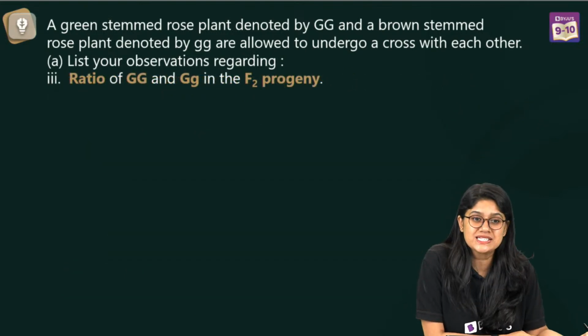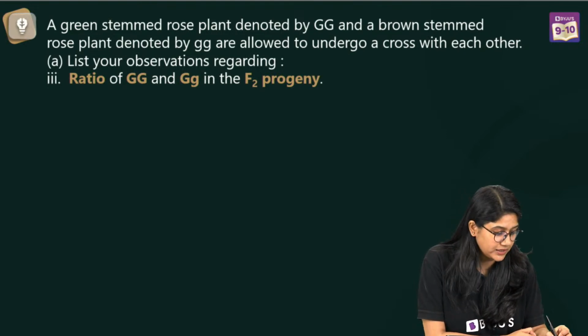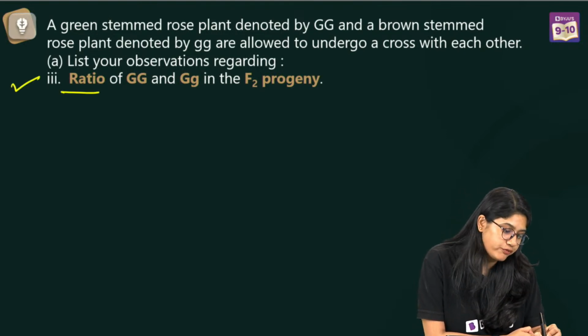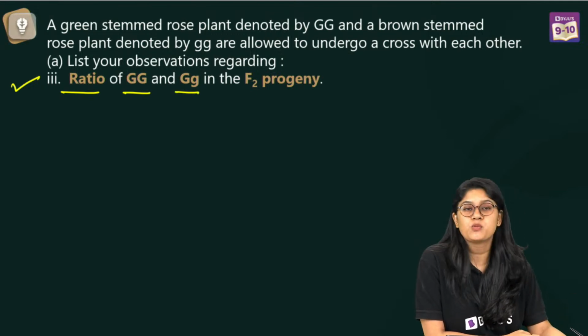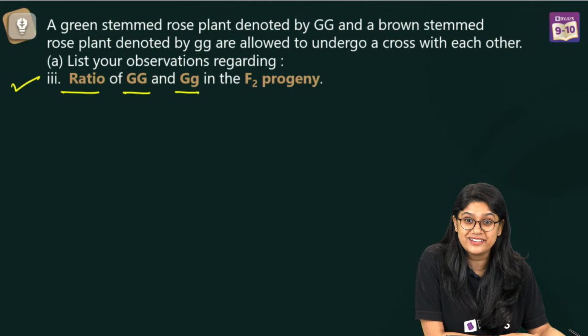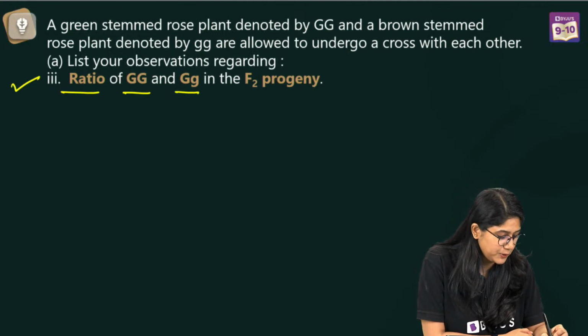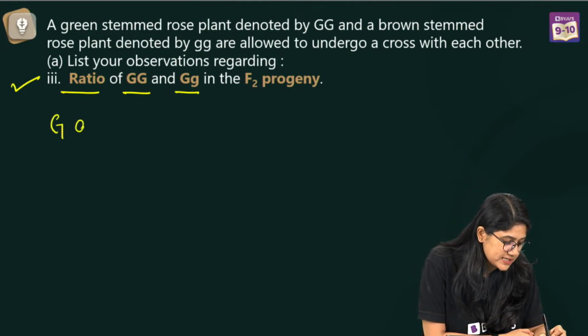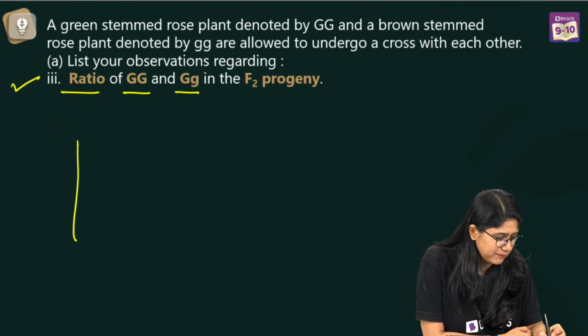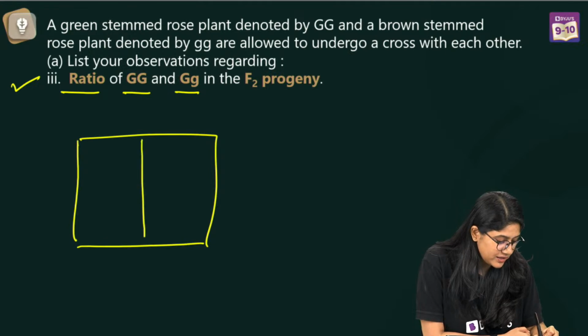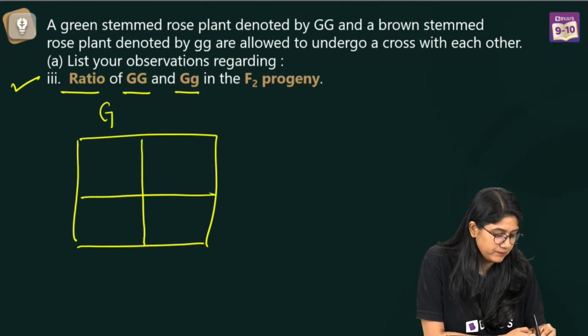Let's move to the C part of this question. The third part asks for the ratio of capital G capital G and capital G small g in the F2 progeny. Let me quickly make the Punnett square again so that all of us are clear. Can you quickly help me with the answer, everyone?